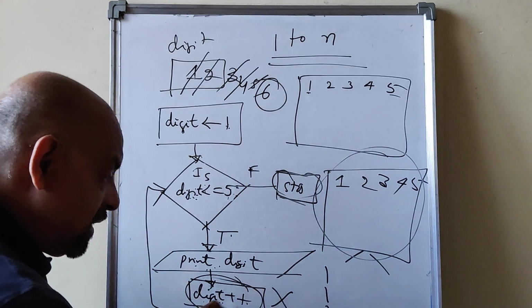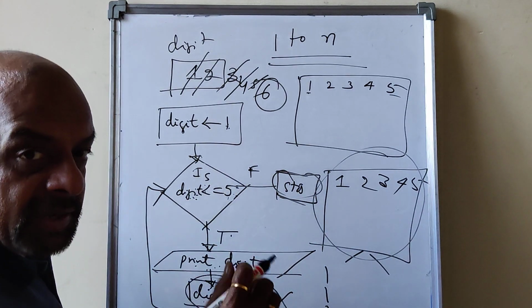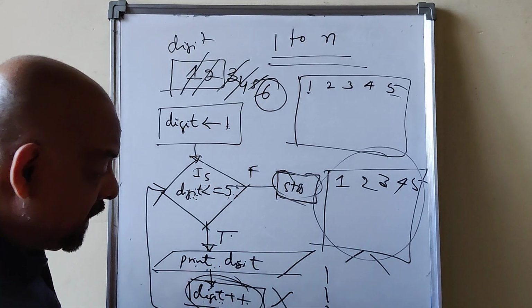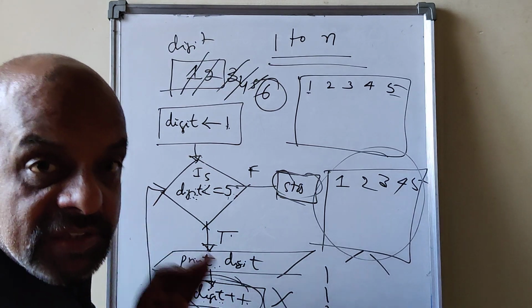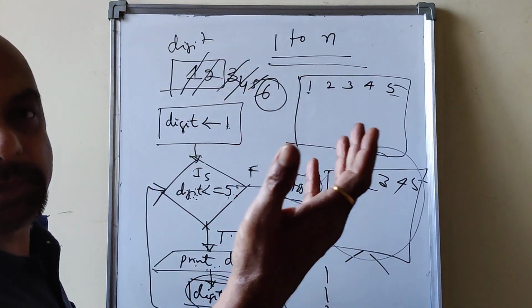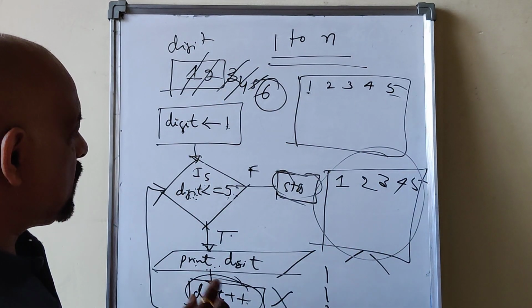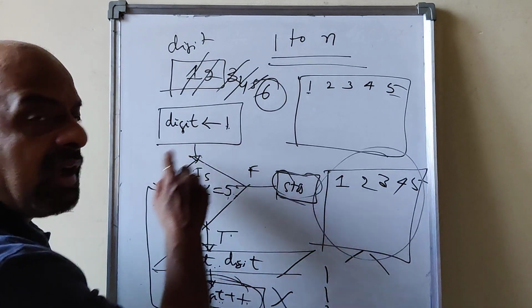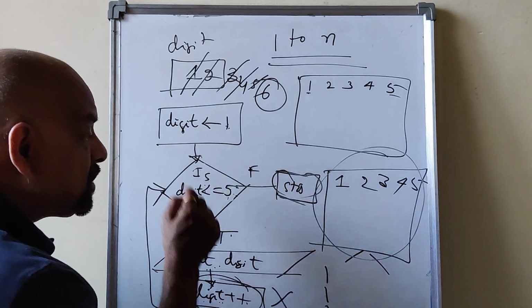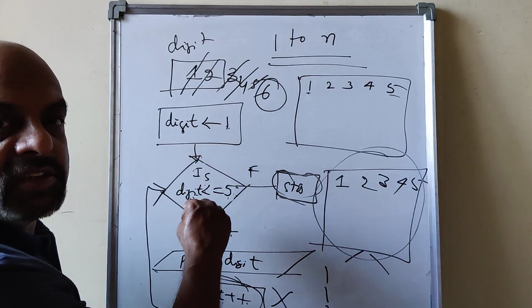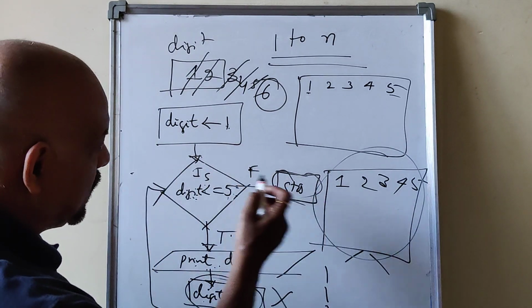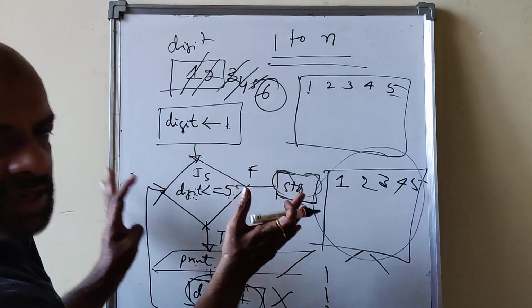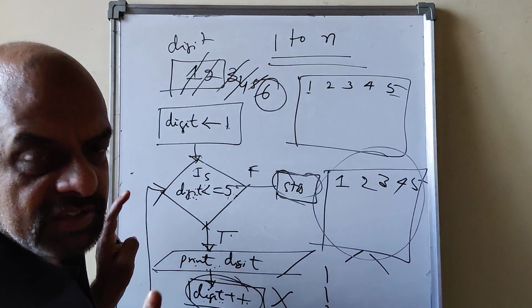So this statement, at least one statement, updation or decrement, whatever it is, alters the value of the variable used in the condition. Within the loop body there must be at least one statement or instruction by means of which you can alter the value of the variable used in the condition, to make the condition false to come out once the job is done. Okay, this is how you have to do that. This is a flow chart. Once you understand the flow chart, writing the program is very easy.